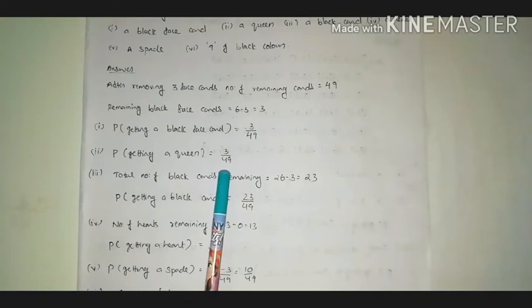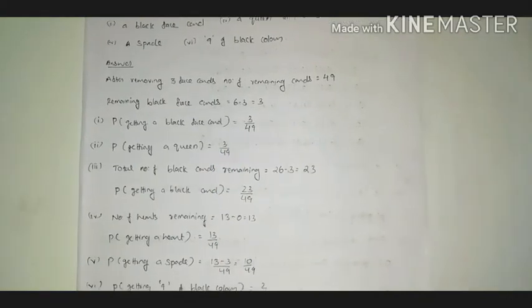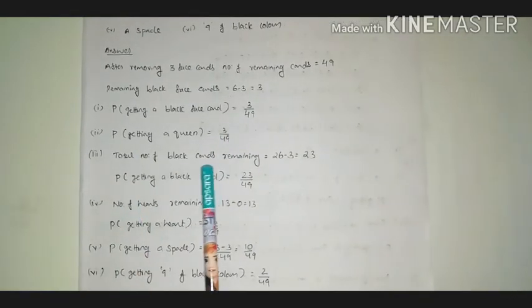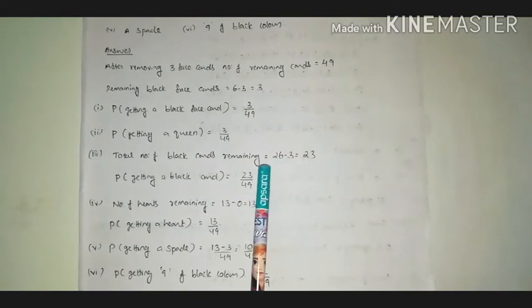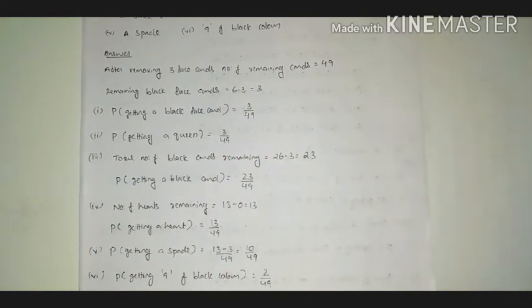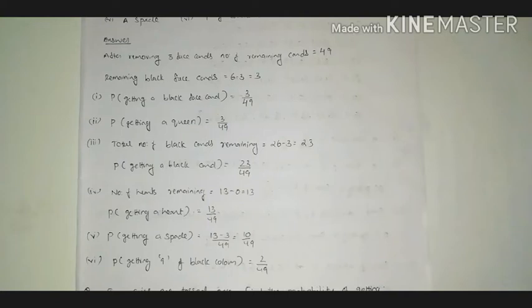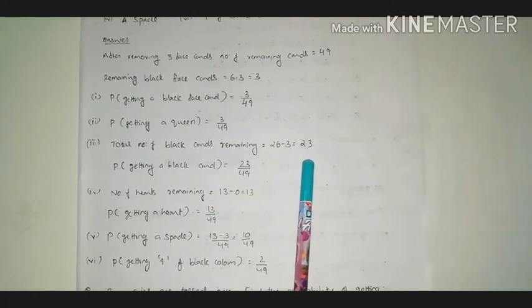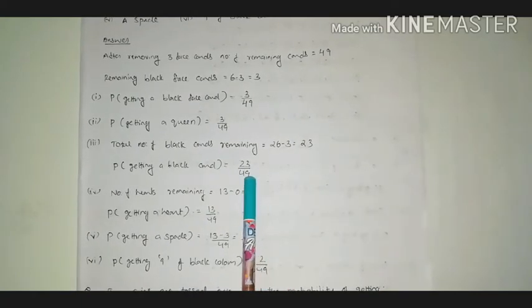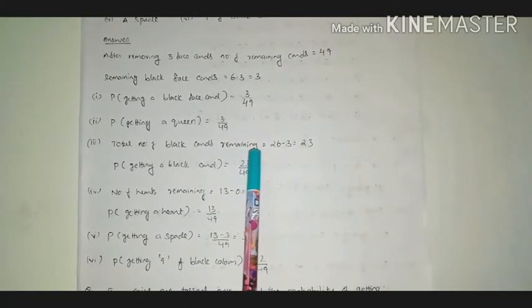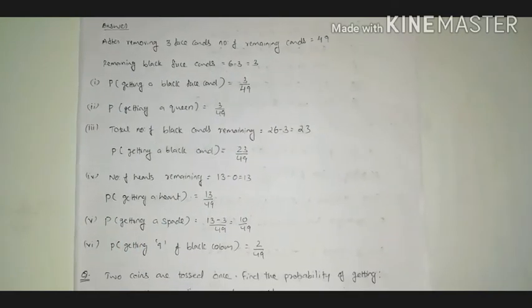So the probability is 3 by 49. And third one, getting a black card. Total number of black cards in a deck of cards should be 26, but we have already removed 3 black face cards. That means 26 minus 3, that is equal to 23 out of 49. So its probability is 23 divided by 49.